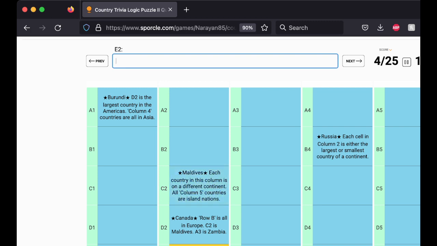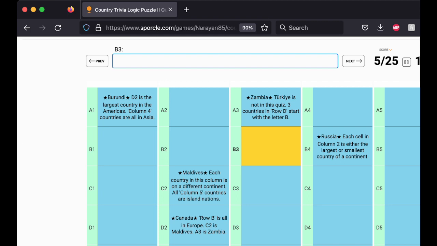A3 is Zambia. Okay. Each country in this column is on a different continent. All column 5 countries are island nations. Okay.